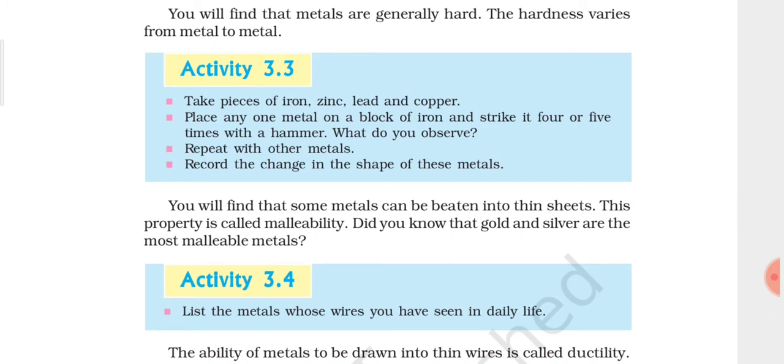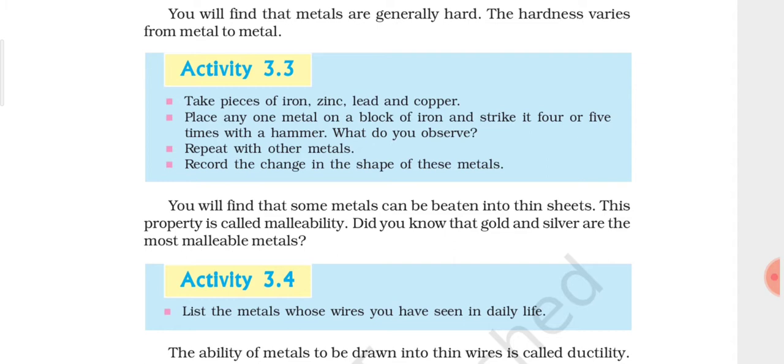Now activity 3.3. This activity is related to the property of malleability. Take pieces of iron, zinc, lead and copper. Place any one metal on a block of iron and strike it 4 or 5 times with a hammer. What do you observe? Repeat with other metals. Record the change in the shape of these metals.